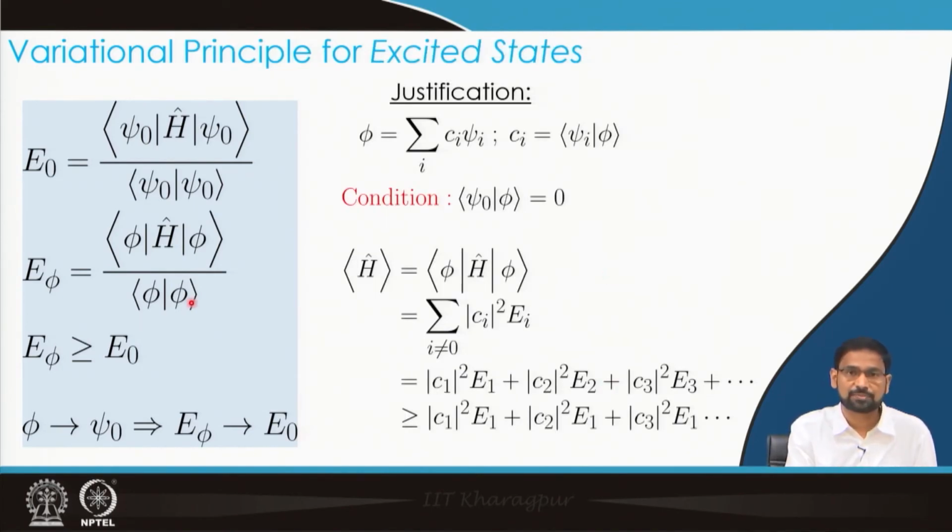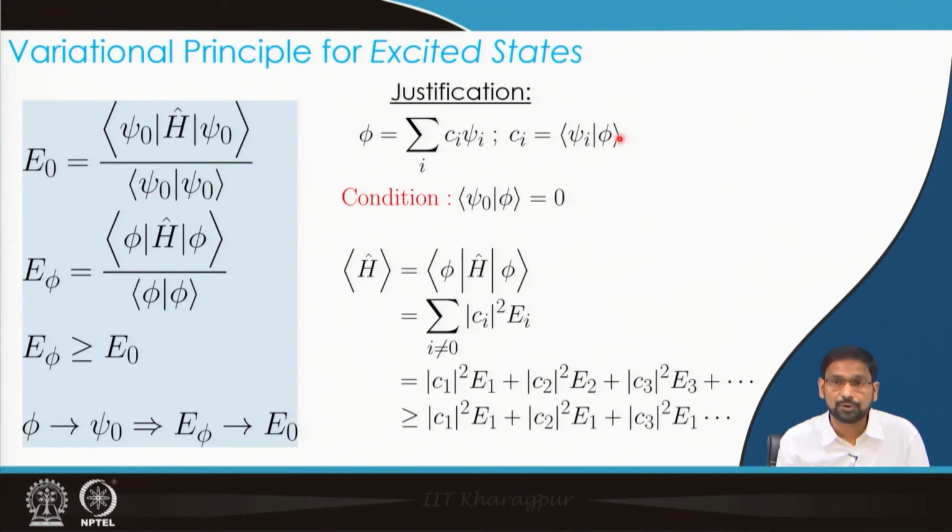Now, the variational principle statement remains the same. To justify the use of the variational principle for excited states, we again take help of the same condition: let us say that the trial function can be expressed as a linear combination of the psi i's. Psi i's are the true eigenfunctions of the Hamiltonian, which is a Hermitian operator. So psi i form a complete set of orthonormal eigenfunctions basis. So I can express the relation over here, where Ci is simply the overlap of psi i with phi. This is what we even discussed in the previous case for the ground state.